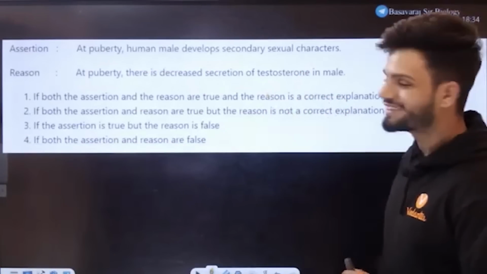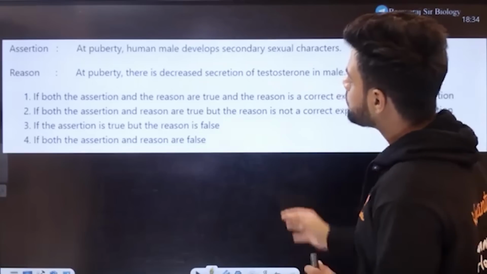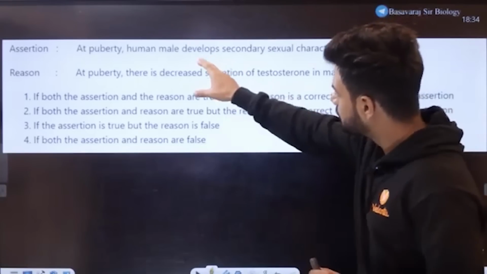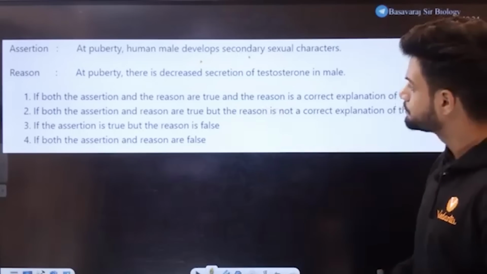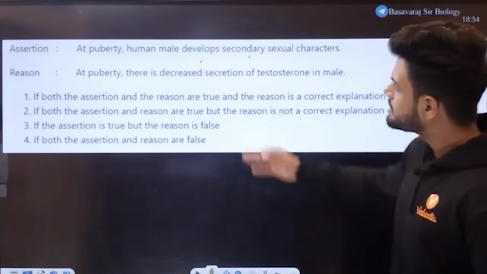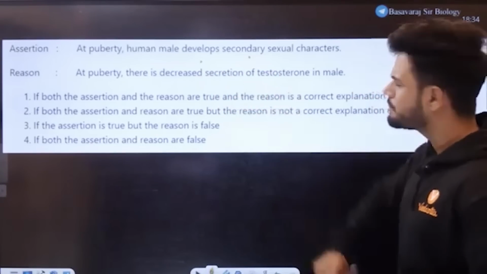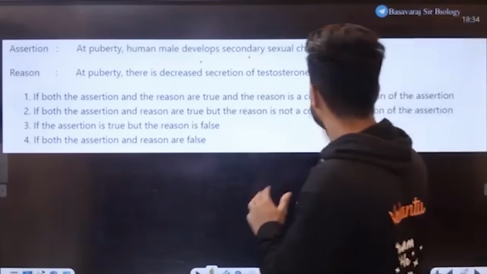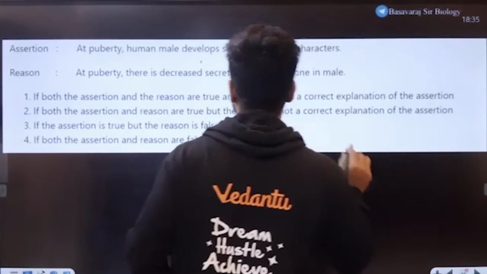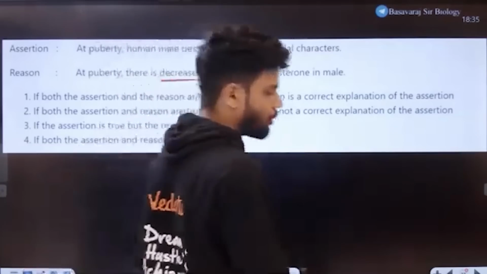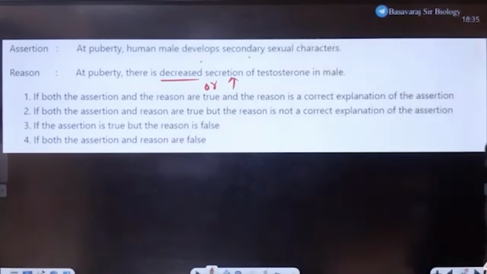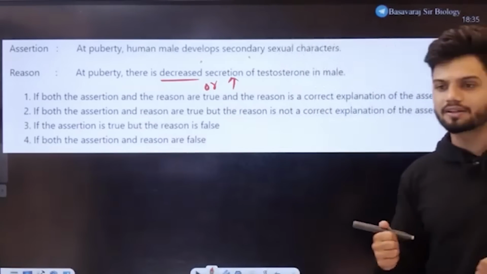Very good question again. Okay. At puberty, human male develops secondary sexual characters. Males do. At puberty, there is a decrease in secretion of testosterone in male students. Do you think there is a decrease or there is an increase? Obviously increase. So the first statement is correct, second statement is wrong. What is your answer in the chat quickly?